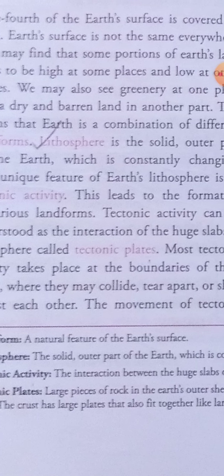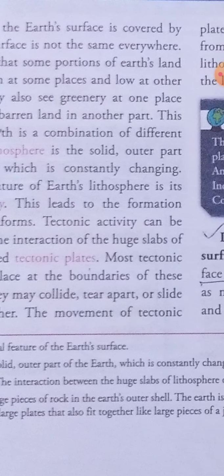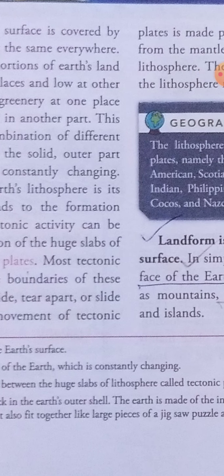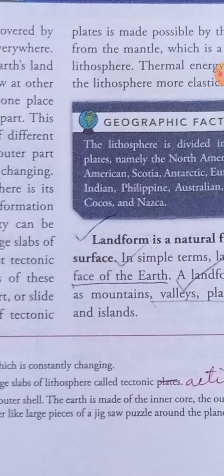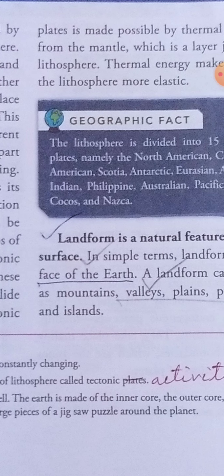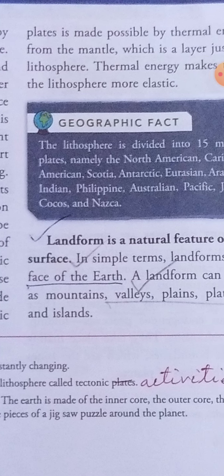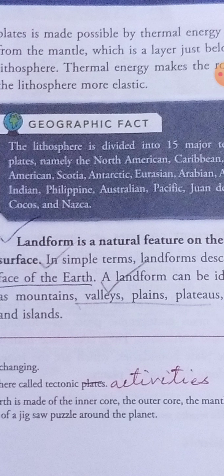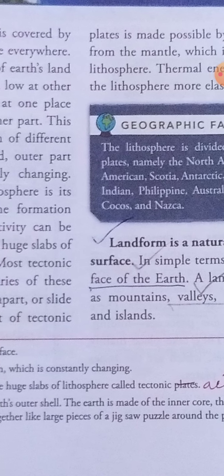Tectonic activity means the interaction between huge slabs of lithosphere. So tectonic plate is given there, so I have made it. It is the interaction that is acting. Please try to understand this one. What happens? The whole of the earth's surface is divided into different tectonic plates.